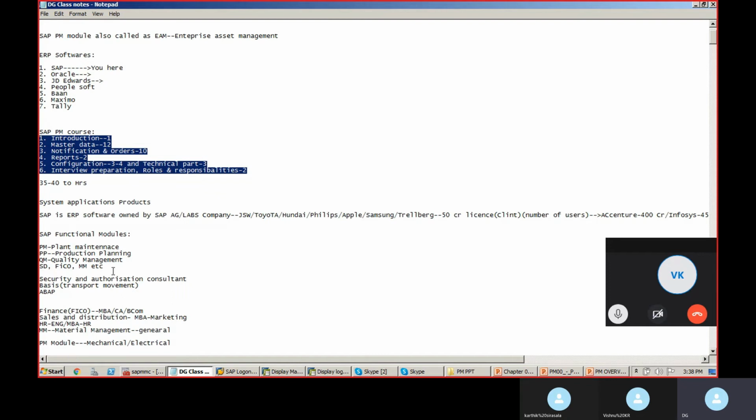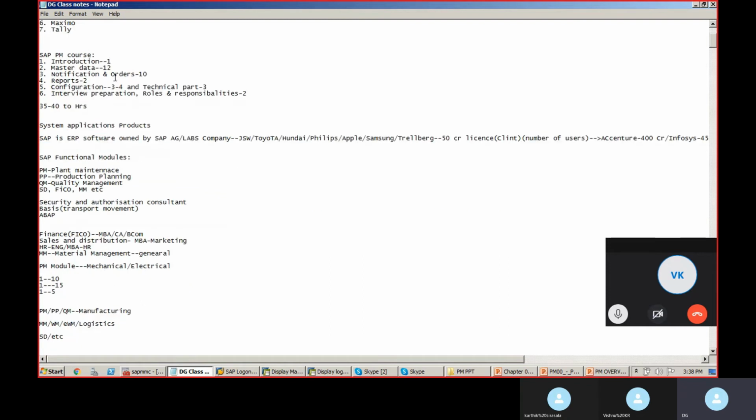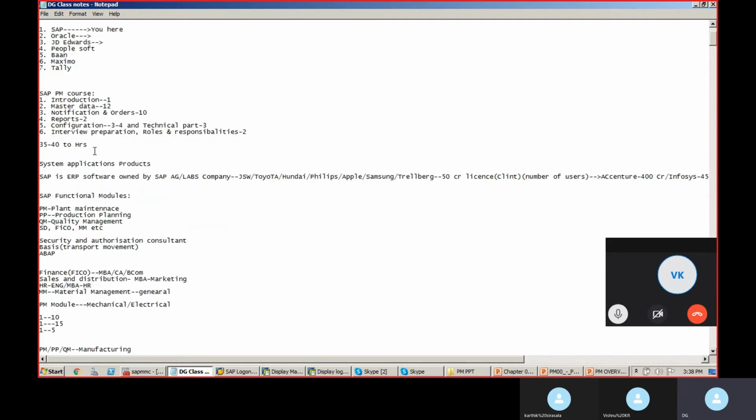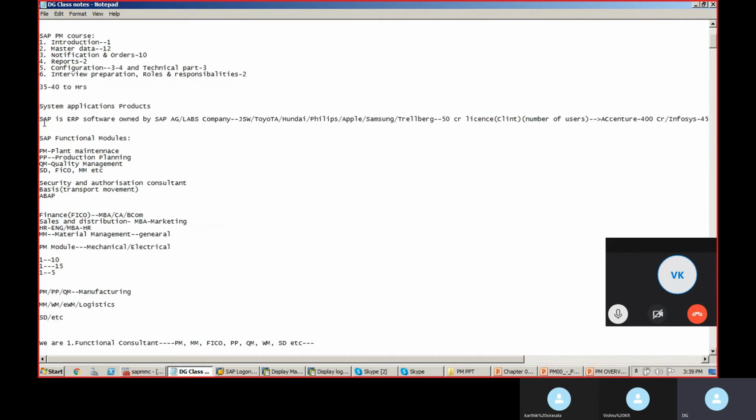Okay. So as I said, SAP stands for System Applications and Products. SAP is now, I'll come to the SAP part. You got it right: ERP. SAP is one of the ERP software, owned by SAP AG, also called SAP Labs.